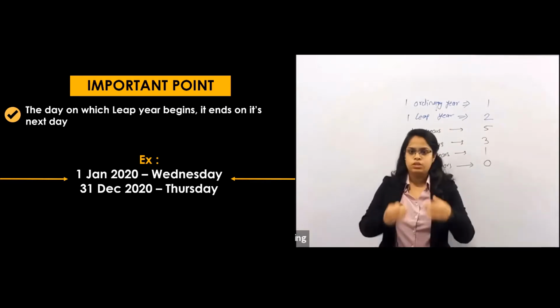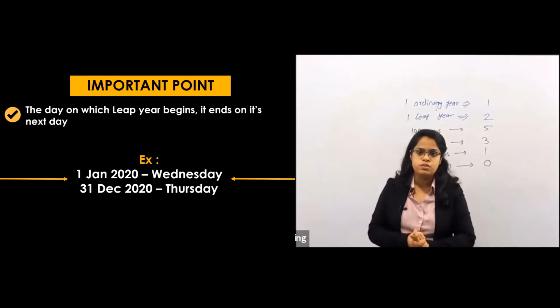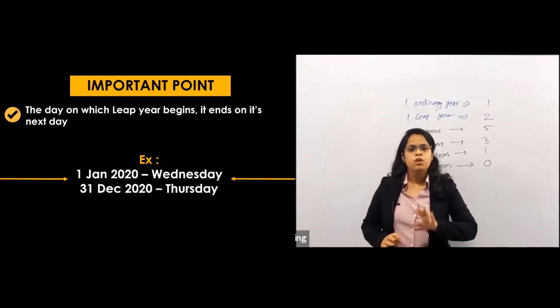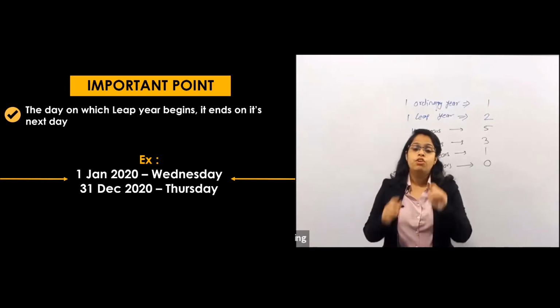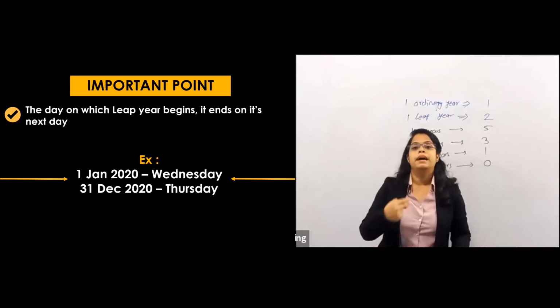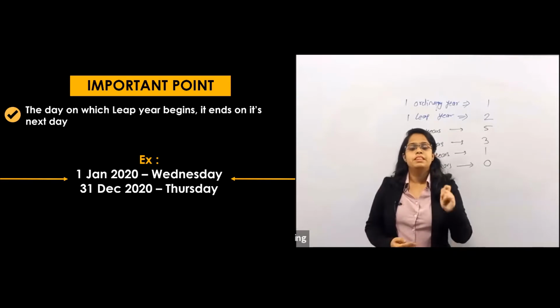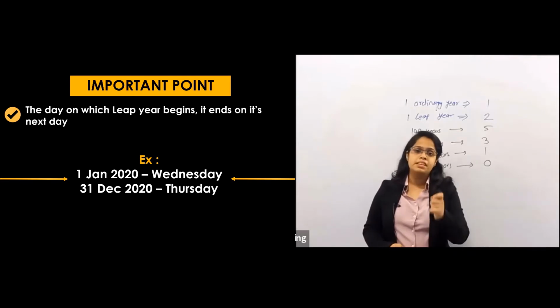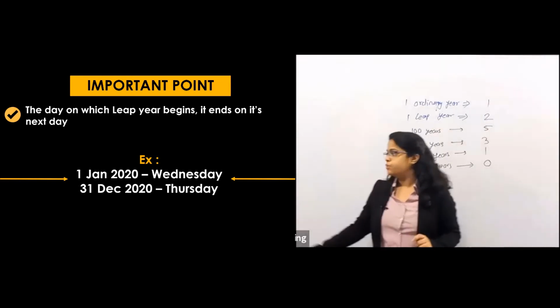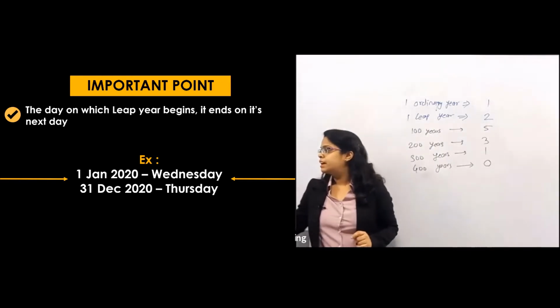Suppose this year 2021 my birthday is on Tuesday, so next year it will definitely be on Wednesday. For an ordinary year, one day is always added, but if the next year is a leap year, it increases by 2 days. That means my birthday would be on Thursday instead of Wednesday. Are you getting my point? Whatever I am saying, does anyone have a doubt?